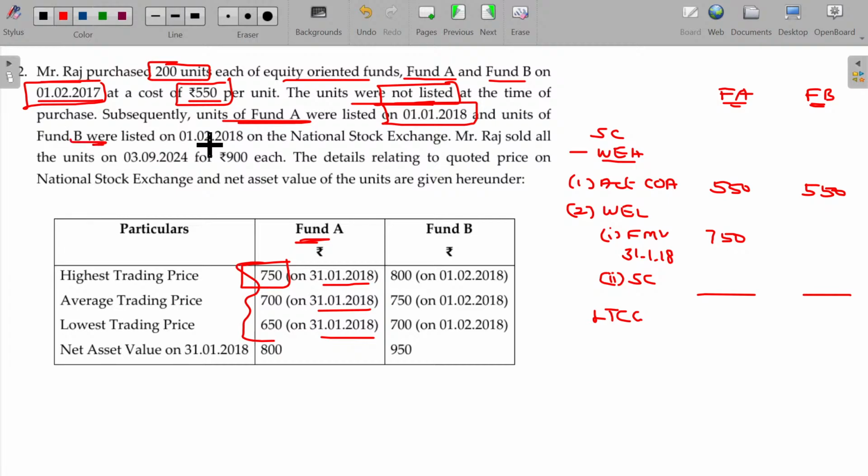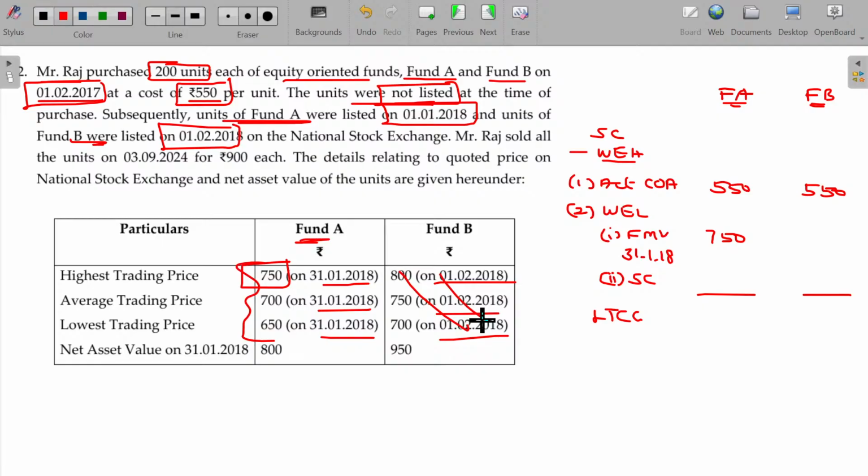And unit B was listed on the next date, not exactly on 31st Jan. On 31st Jan, this Fund B was not listed. As Fund B is not listed, I am not able to get the fair market value on 31st January 2018. Then what can we do, sir? In that case, you try to find out the fair net asset value based on the assets and liabilities value.